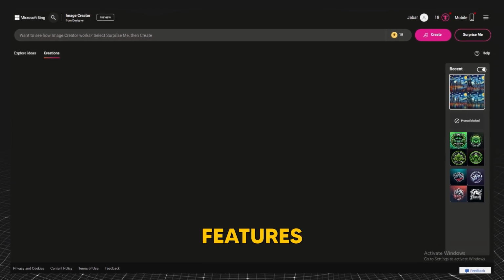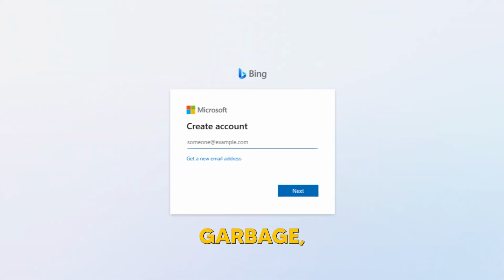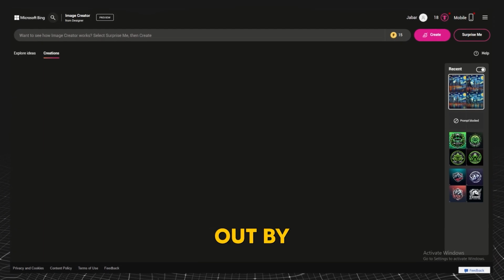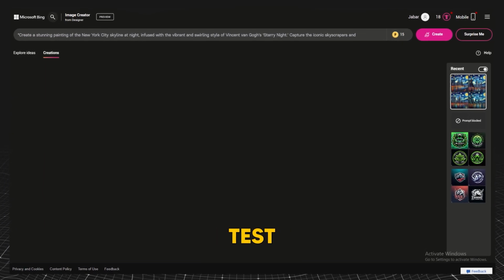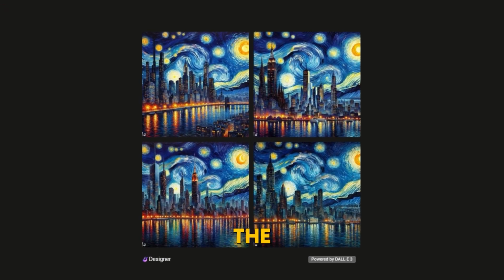But none of these features really matter if DALL-E 3 image quality is garbage, right? So let's find out by putting DALL-E 3 to the ultimate test and comparing both tools using the same exact prompts head to head.